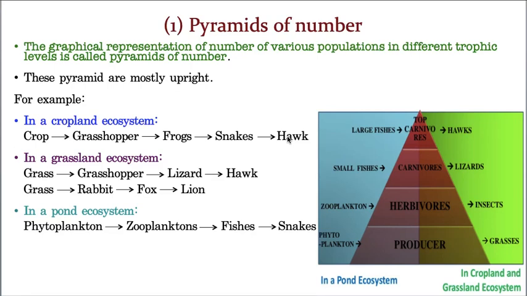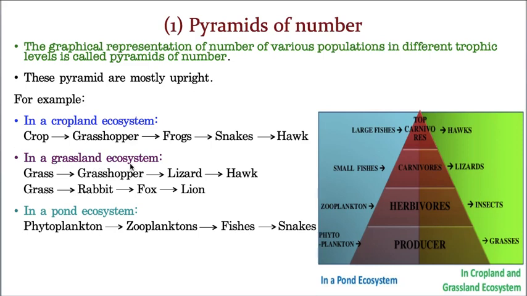So I hope you understand what is the meaning of pyramids of number. Now we have taken one area, and in that many organisms are there. If you arrange them according to the trophic levels, by taking the parameter as number, then that is called pyramids of number. I think you got a perfect clarity now. Now let us take one more example, then we will understand a little better.